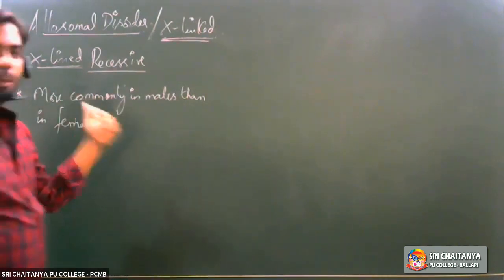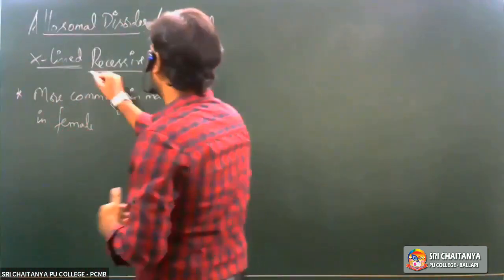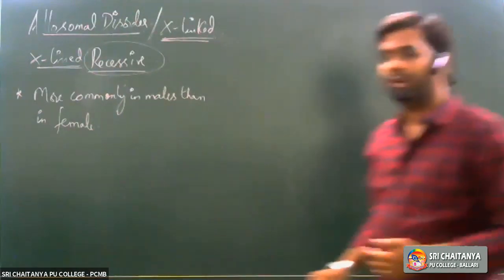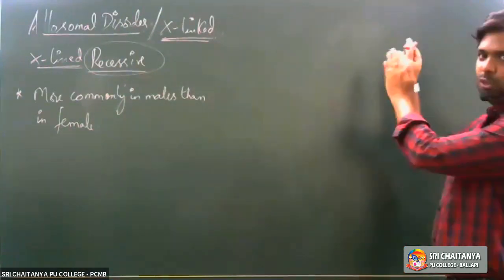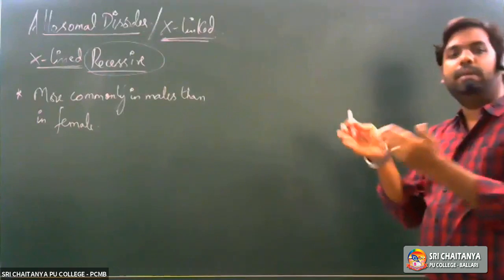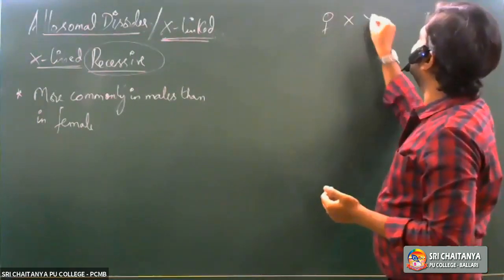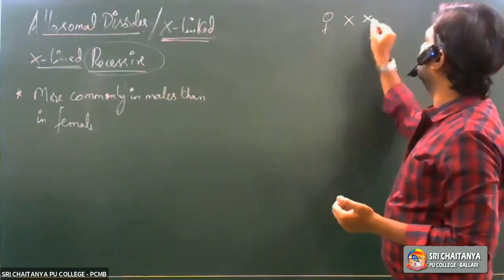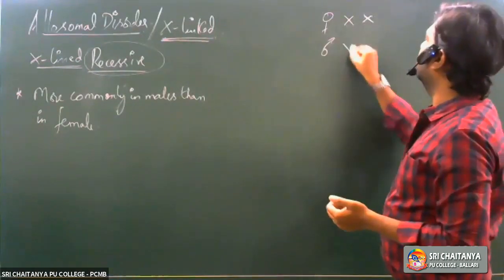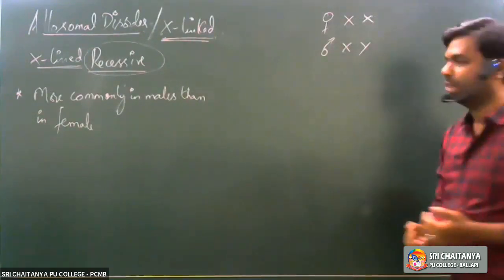Why is it more commonly seen in males? We are talking about a recessive mutation. So let us talk about the allosome complement in humans. In females, it is X and X, two X chromosomes are present. In males, X and Y chromosomes are present.